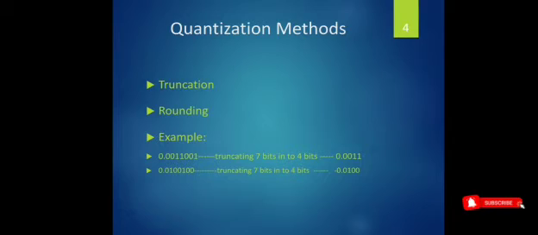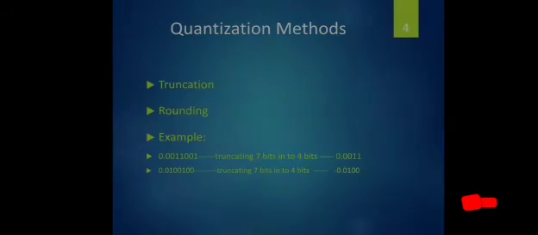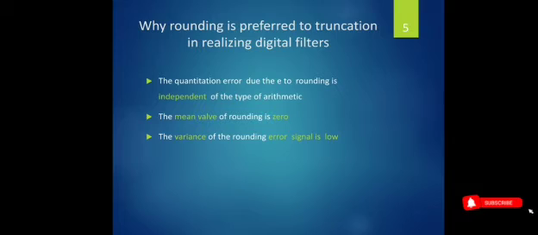So 0.0100 plus 1, the answer will be 0.0101. So in rounding you only have to check the fifth bit. If rounding into 4 bits and the fifth bit is 0, no issues. If it is 1, that 1 will be added to the fourth bit. This is rounding. Rounding is also used to eliminate the errors in the finite word length effect. Why is rounding preferred to truncation in realizing digital filters? Normally, rounding is suitable in digital filters because rounding is independent of the arithmetic operation. The mean value of rounding error is 0.